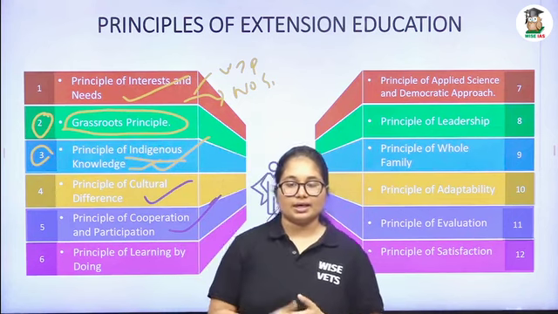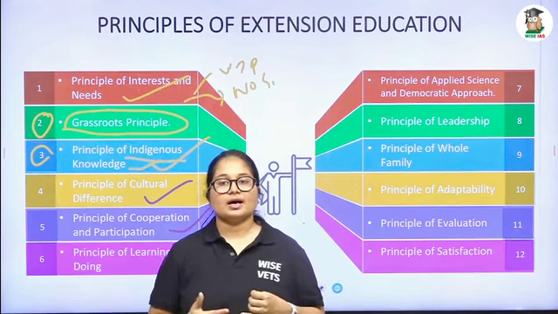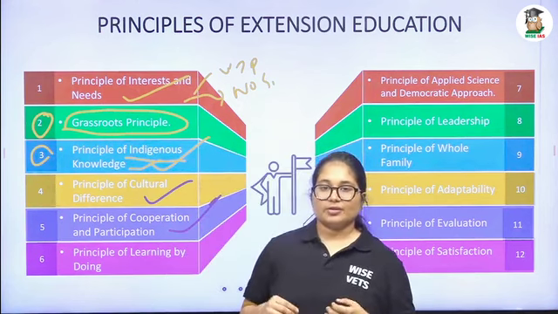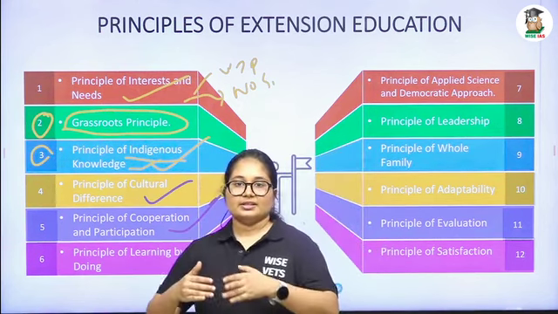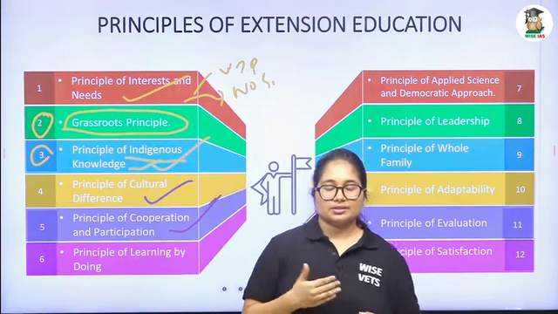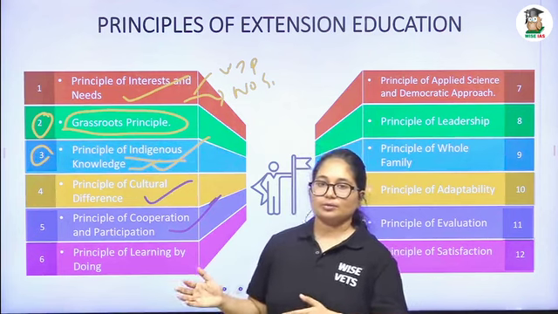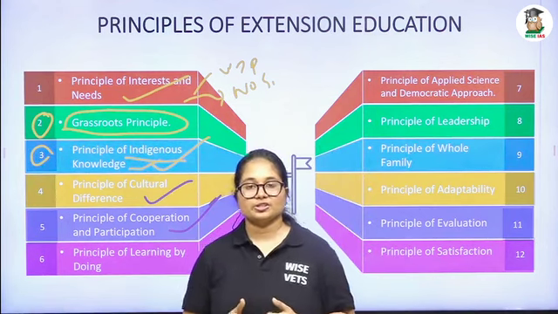result from that class. Okay, so we have to make sure that their cooperation is available, and the participation, we have to make sure of their participation in the planning stage as well as the execution stage as well as the end result, the evaluation stage. We have to make sure of their continuous participation and cooperation.